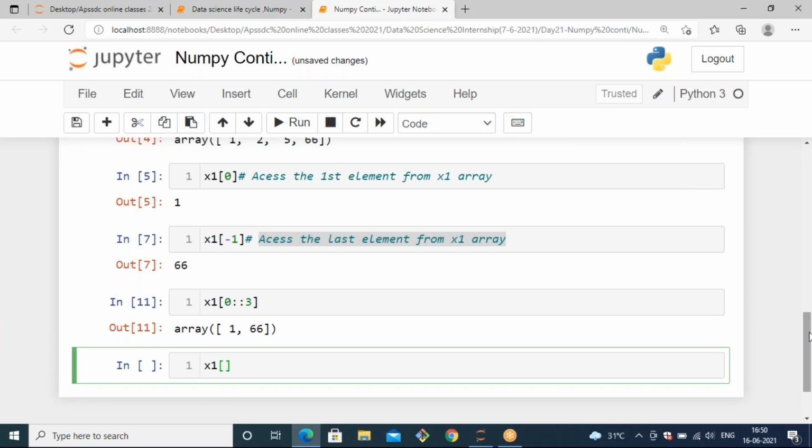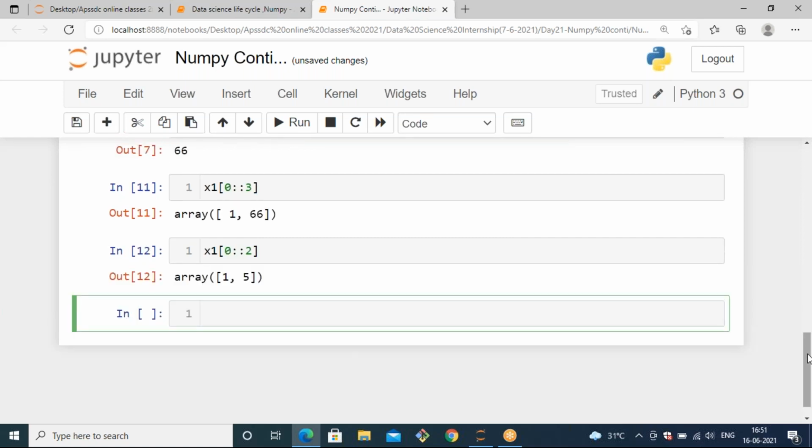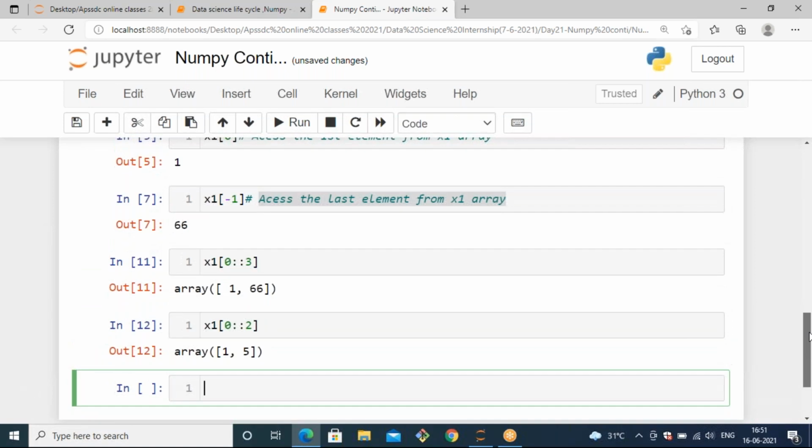Yeah, you need to increase the step count to 2. Then you will get 1 as the initial result, and then it skips the first index value, and then you get the rest of the values, because we are passing the step value as 2. Colon 2 means it will include the start value. So the 0 index is included, and then the step is increased to 2, which means it will skip the first index. The first index value is 2, and that is going to be skipped because we are passing the step value as 2. Then you will get the 1 and 5 from the given x1 array.